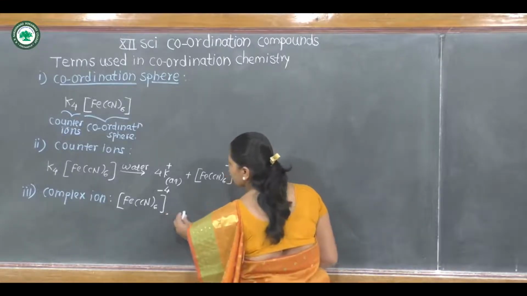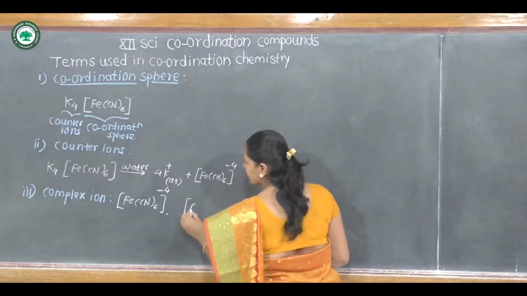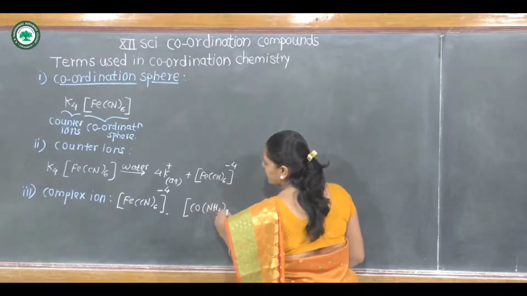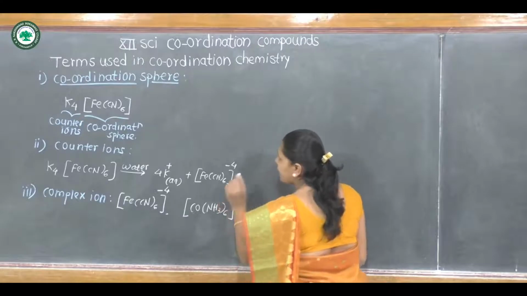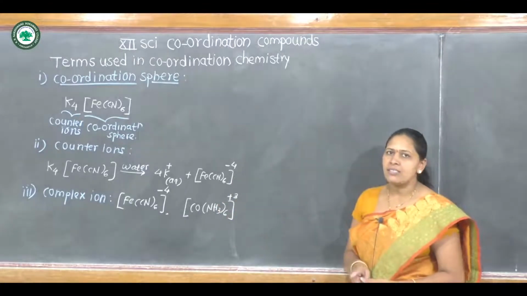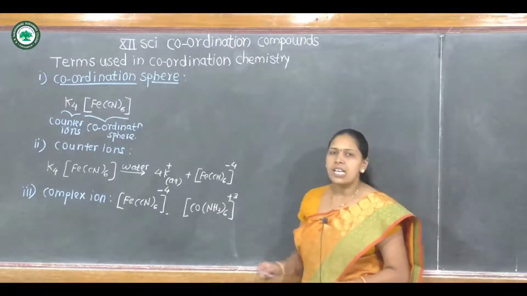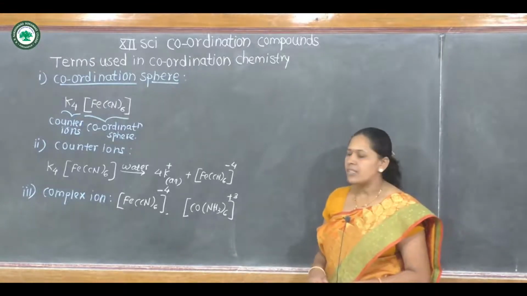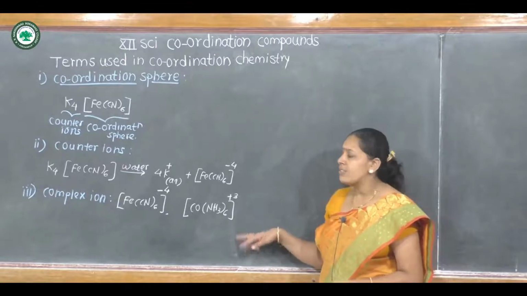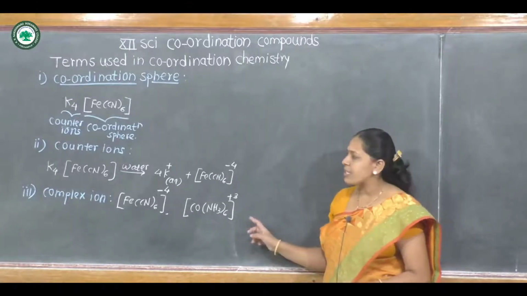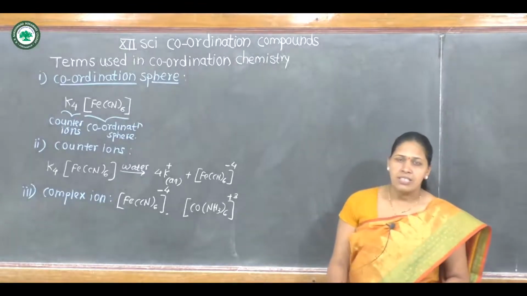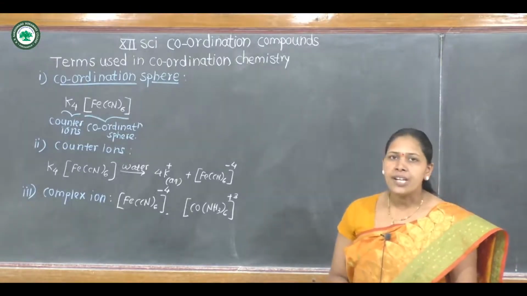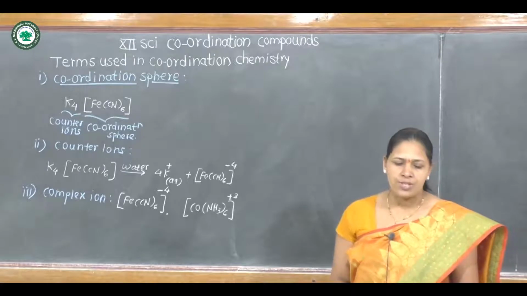Another example of complex ion is this, it is also a complex ion. In this case, central metal ion cobalt is attached to 6 amine ligands and it carries net +3 charge, therefore it is called as complex ion. These are the 3 important terms regarding every coordination compound.